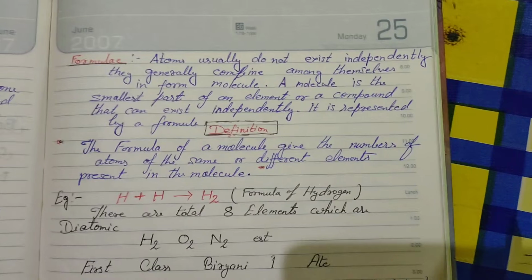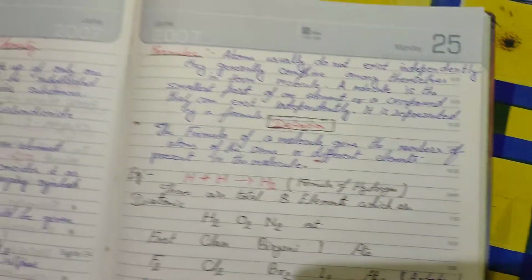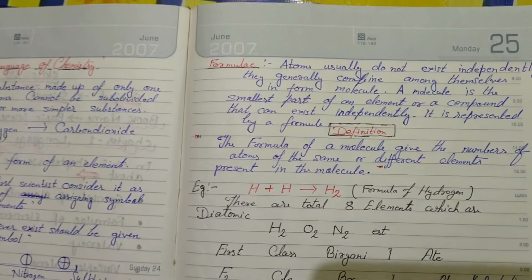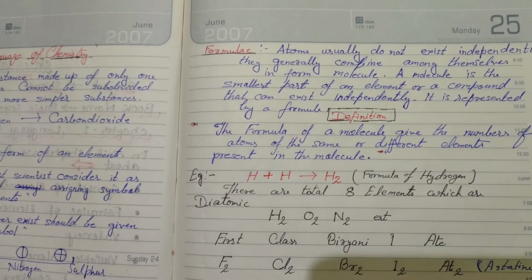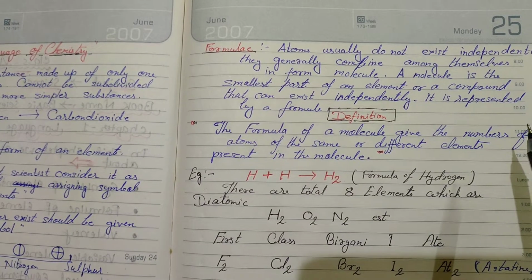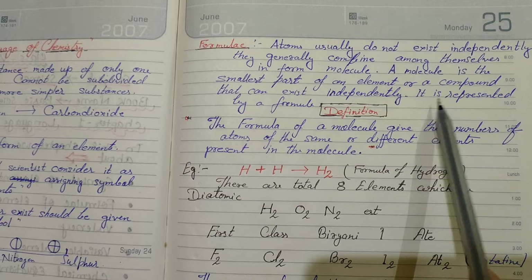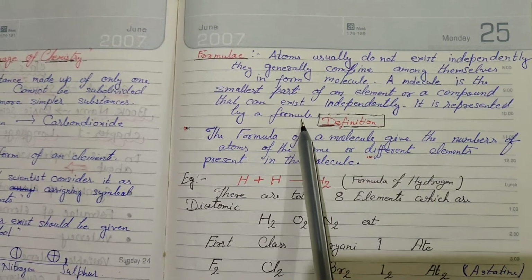The second point is formula. Atoms usually do not exist independently. They are generally combined among themselves and form a molecule. A molecule is the simplest part of an element or a compound that can exist independently. It is represented by a formula.